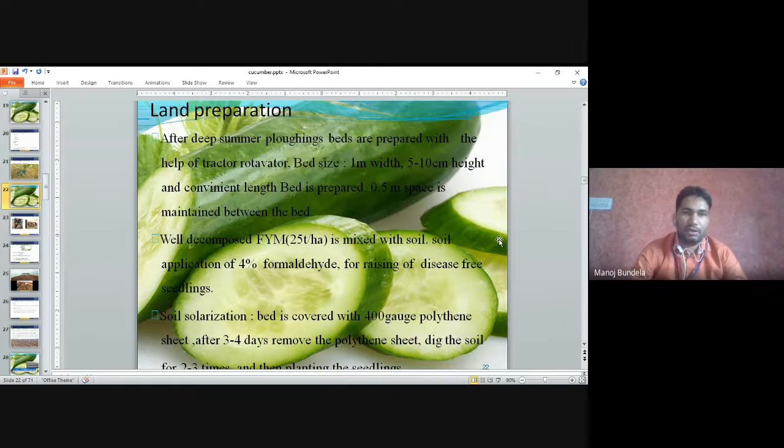Land preparation. After deep summer plowing, beds are prepared with the help of a tractor rotavator. Bed size is 1 meter width and 5 to 10 centimeter height.